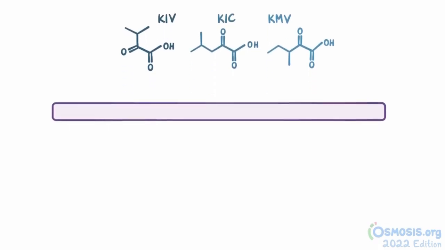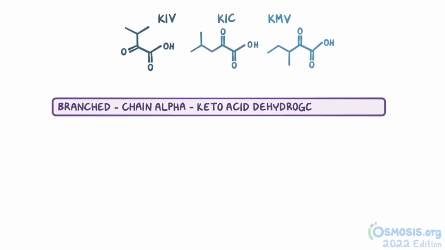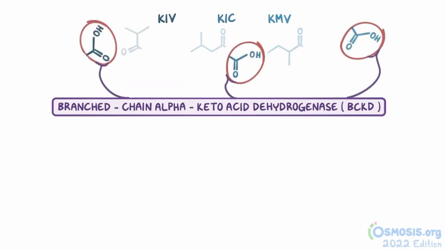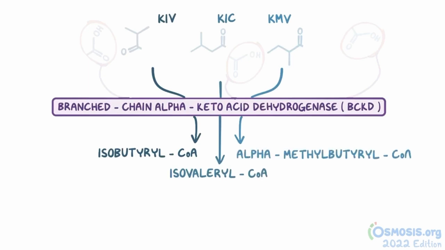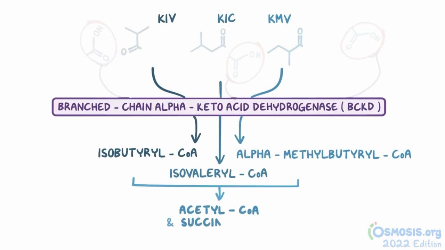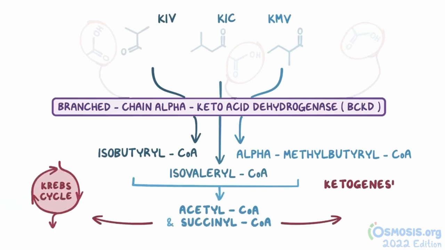In the second step, branched-chain alpha keto acid dehydrogenase complex, or BCKD, removes the carboxyl group from these keto acids and turns them into the intermediates, isobutyryl-CoA, isovaleryl-CoA, and alpha-methylbutyryl-CoA. These intermediates will eventually be converted into acetyl-CoA and succinyl-CoA, which are then used by other metabolic processes like the Krebs cycle, ketogenesis, and gluconeogenesis.